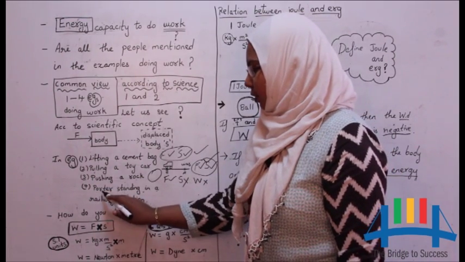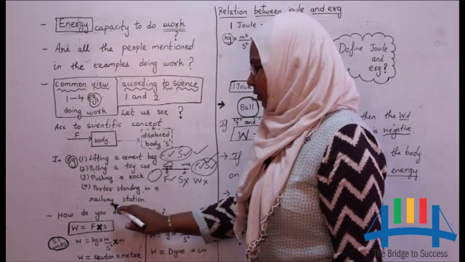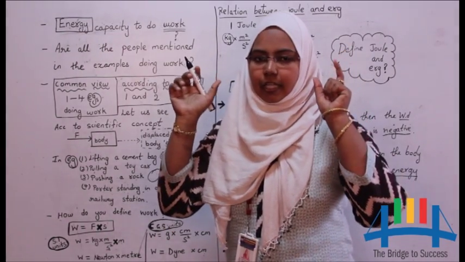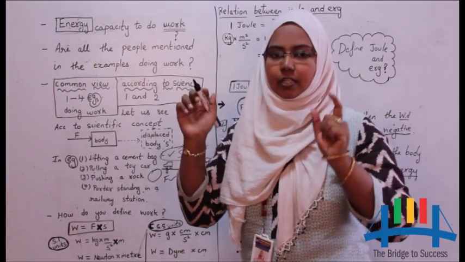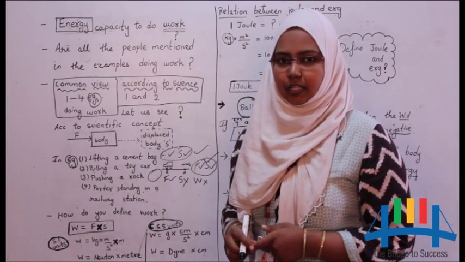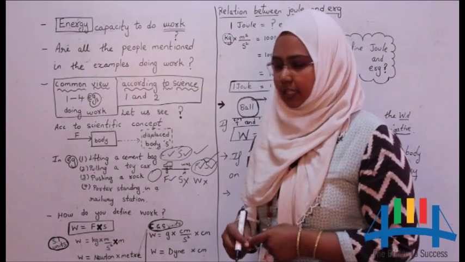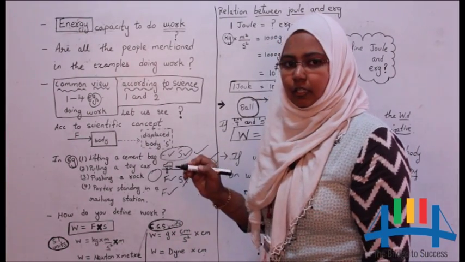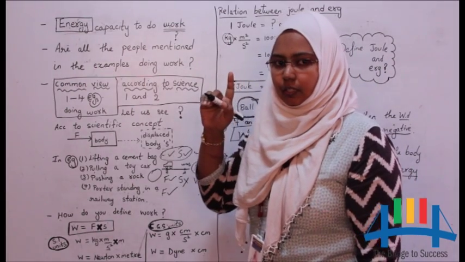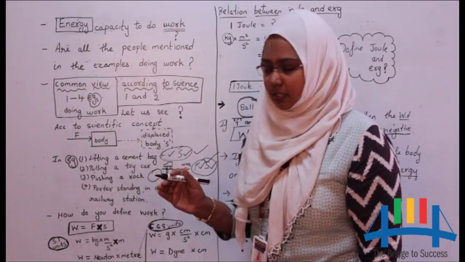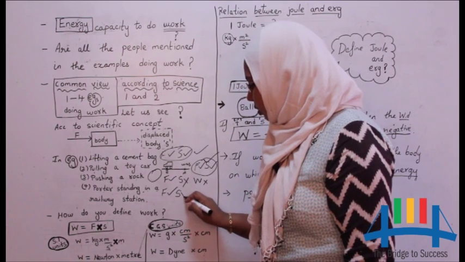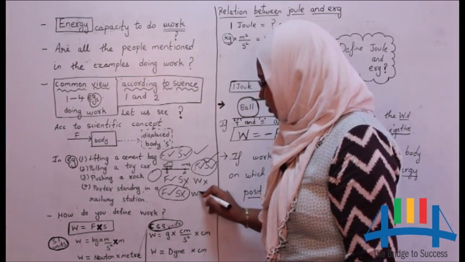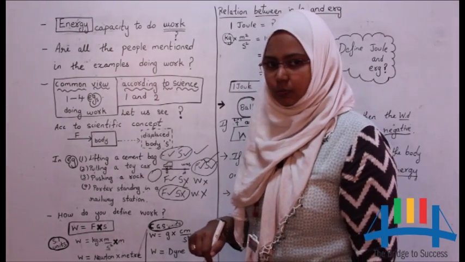In example 4, porter standing in a railway station. He is lifting a luggage on his head. He is applying the force, spends a lot of energy against the gravitational force acting on the luggage. So force is applied but the luggage is still on the head. The position of the luggage is not changed. So displacement is not done. So two conditions are not satisfied. So work is not done in this case also.